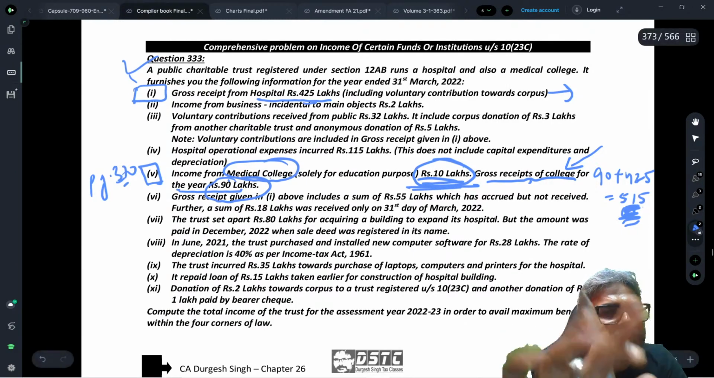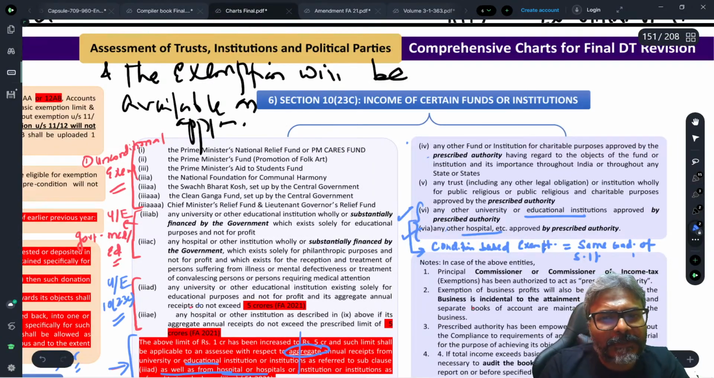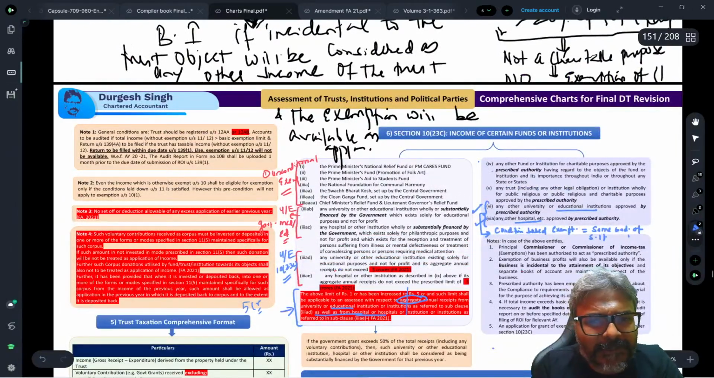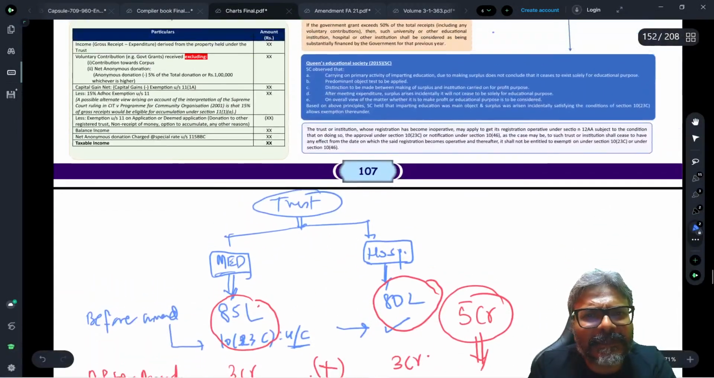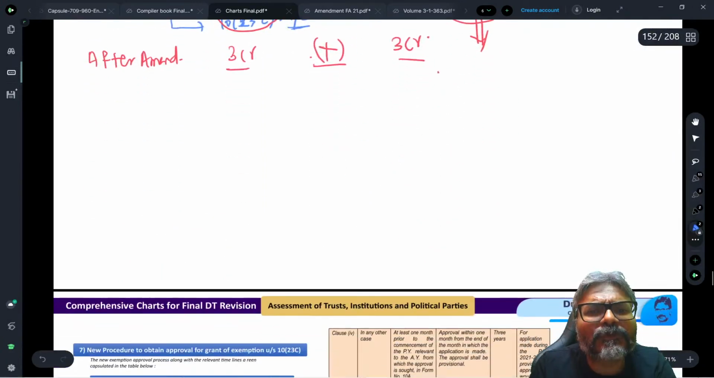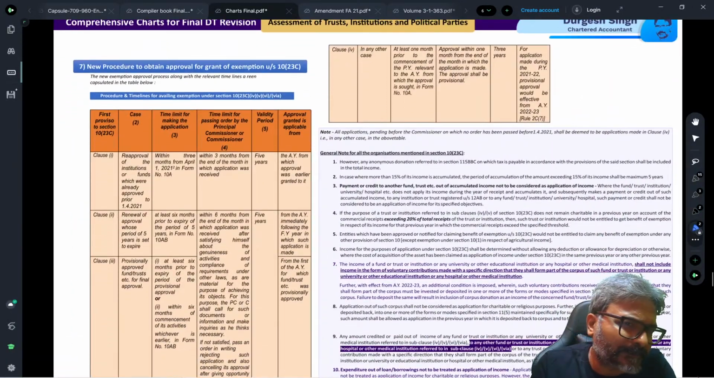Is that clear to all of you, students? Every one of you is clear with this proposition? That exactly is the point, students. So I hope that every one of you is clear. With this, we are done with this very important point of section 10(23C). The rest of the things, students, are the same as what we have discussed. Now I have given you each and every aspect that was to be considered. With that, let's come to the registration part.